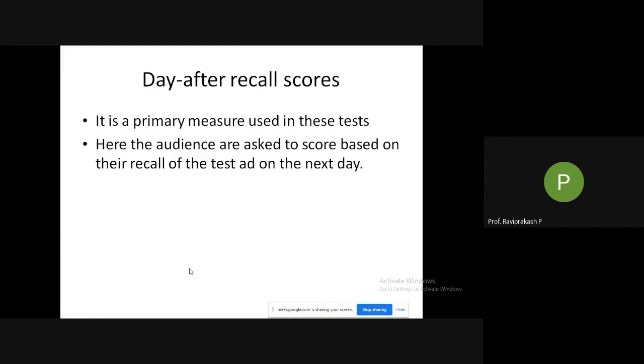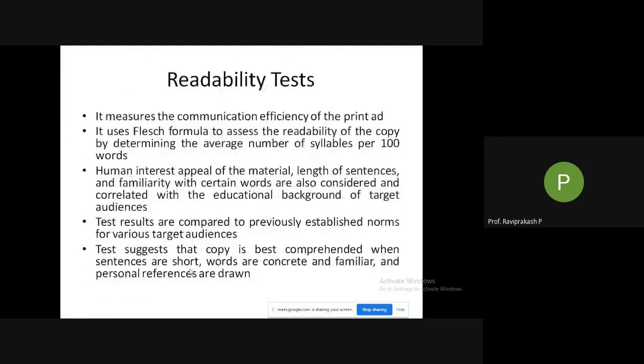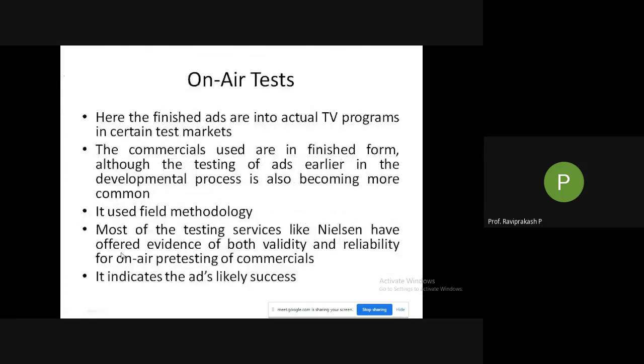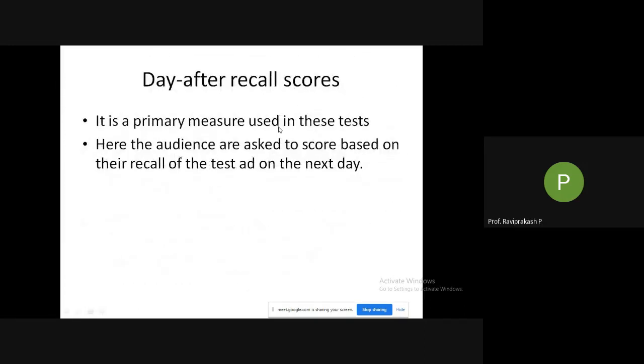So today what all we did, just a small recap. We started with this. For print ads, we have portfolio test, analysis of readability, and dummy advertising vehicles. For broadcast, it is theater test and on-air test. We saw 5 tests today. That is 3 for print ads: portfolio, analysis of readability, and dummy advertisement vehicle. For broadcast ads, theater test and on-air test. Plus, there was one more, that is day after recall test. The third one I should have added over there.